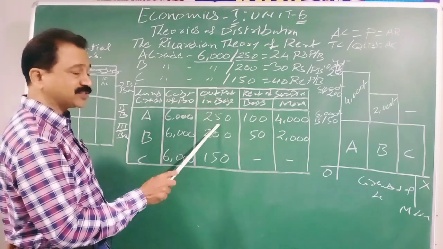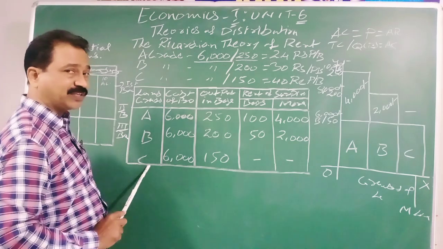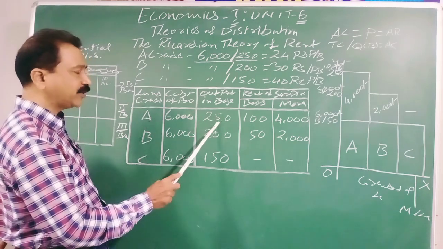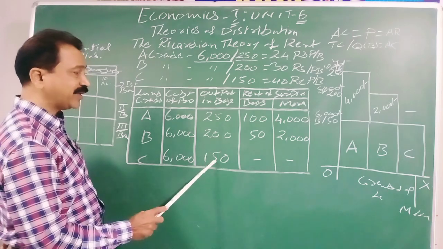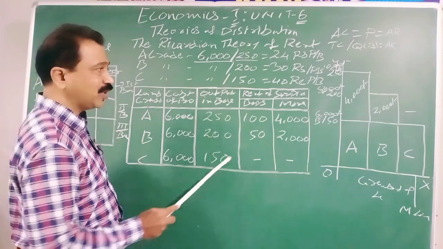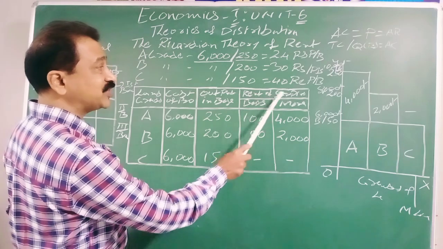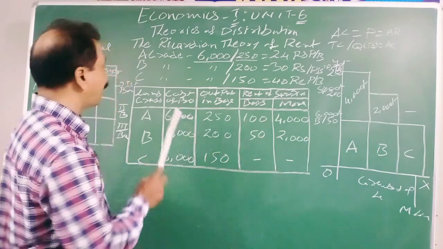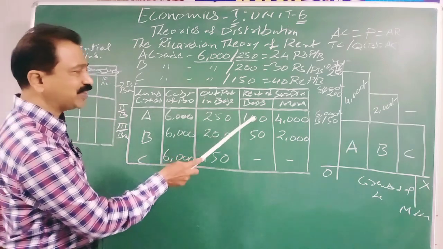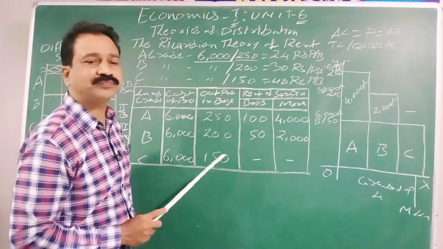But output in bags, due to the fertility qualities, is 250 bags for A grade, 200 bags for B grade, 150 bags for C grade. Now we will see the differential surplus of rent, how the rent has to be paid, and how this differential surplus is going to play the role. Now you got it?